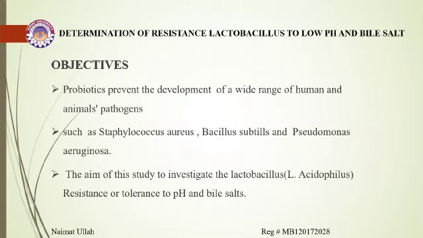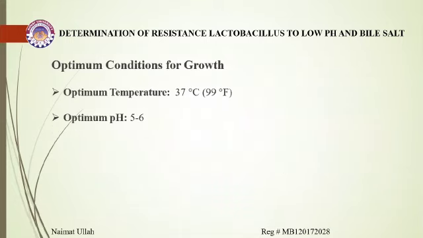The main aim of this study is to investigate Lactobacillus, mainly Lactobacillus acidophilus, resistance or tolerance to low pH and bile salt. The main aim of this study is how Lactobacillus resists or tolerates low pH and bile salt. Optimum condition for growth.